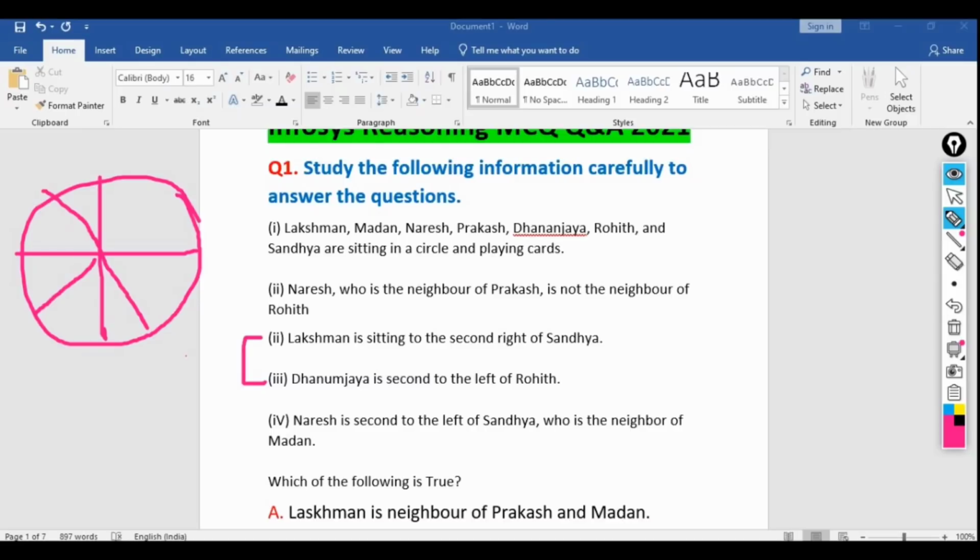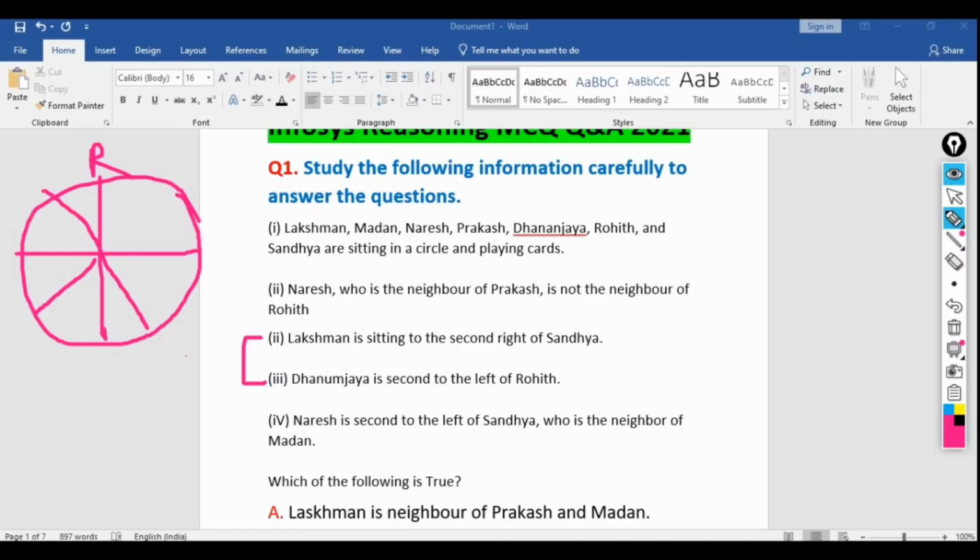So now let's arrange them. First of all, Dhananjay is the second left to the Rohit. Suppose this is Rohit, and the anti-clockwise direction is the right side, because if he is sitting here, the right side of him will be this side and the left side will be this one.